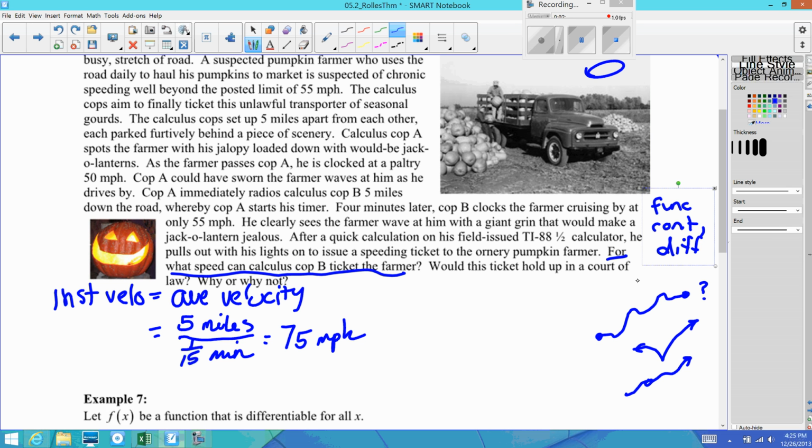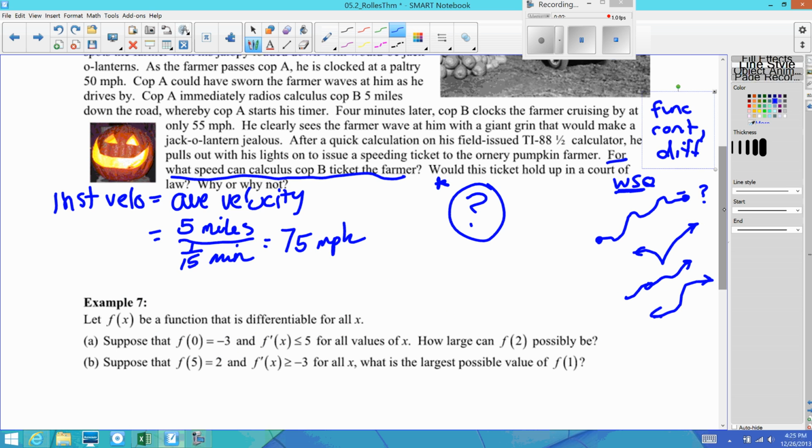All right, this is something that I want you to write in your whisk. Okay, don't forget to put that in there. Is the function of the guy driving from one point to the other past the cops continuous? And is the function differentiable? Is there any way that it could look like any of the ways that it's not differentiable? All right. And then just comment, would this ticket hold up in a court of law? And let me know why you think that. So this is something that you need to do right in your whisk.